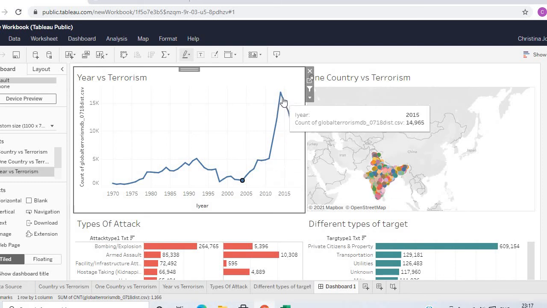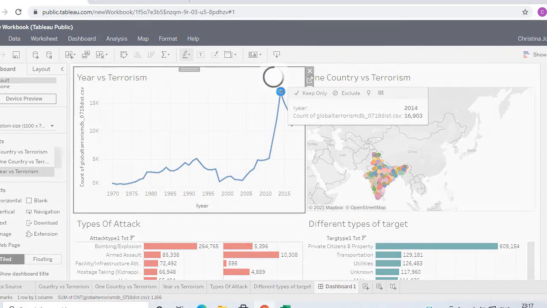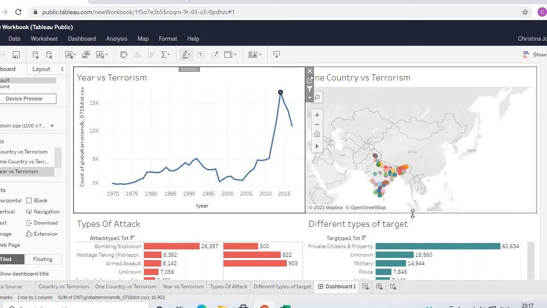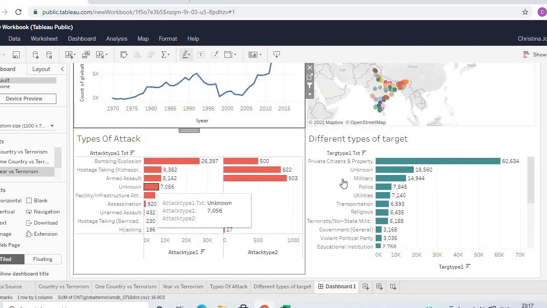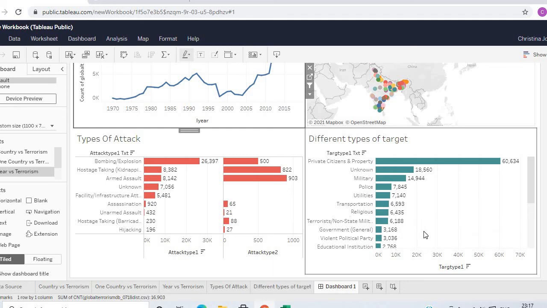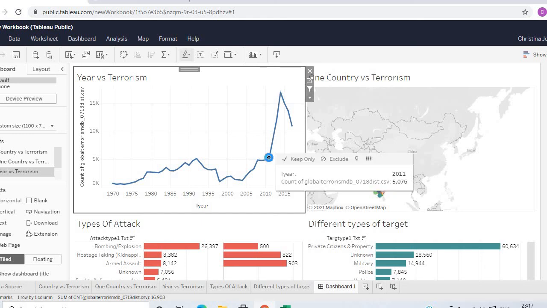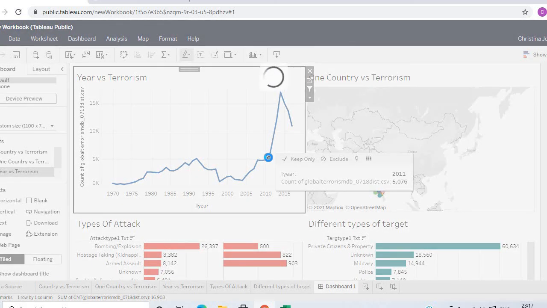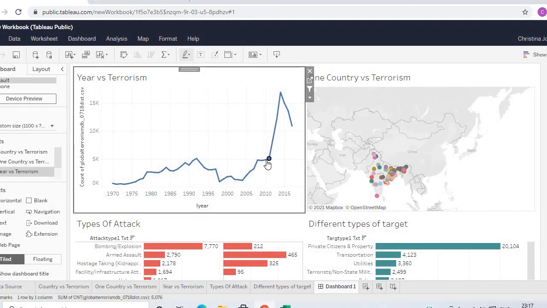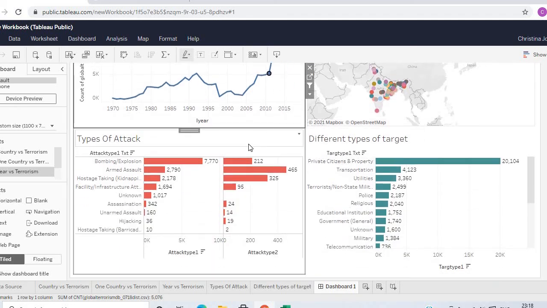When we click on any year, like 2014, we can see in what areas terrorist attacks took place, the type of attack, and what places were the target in that particular year. Similarly, we can select any year for which we want to perform the analysis on different bases. So for 2011, these are the analyses. This is how exploratory data analysis on a dashboard works.